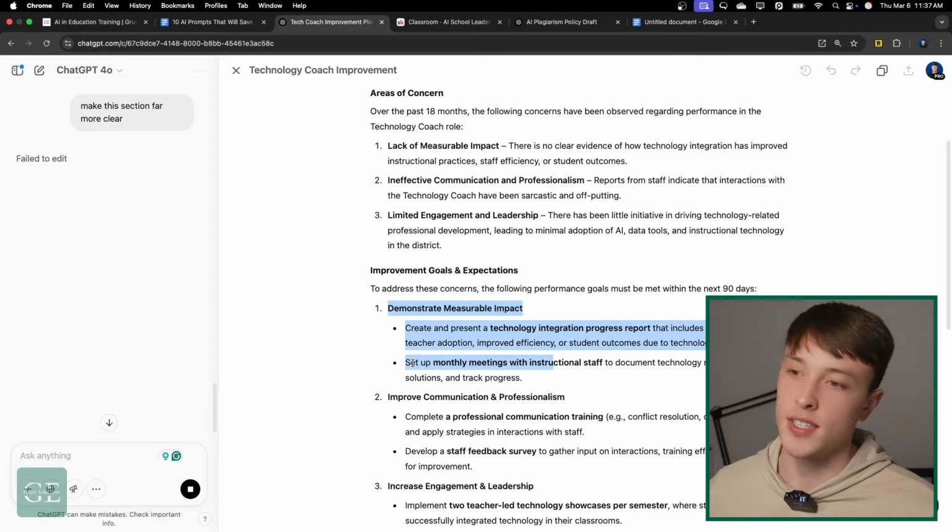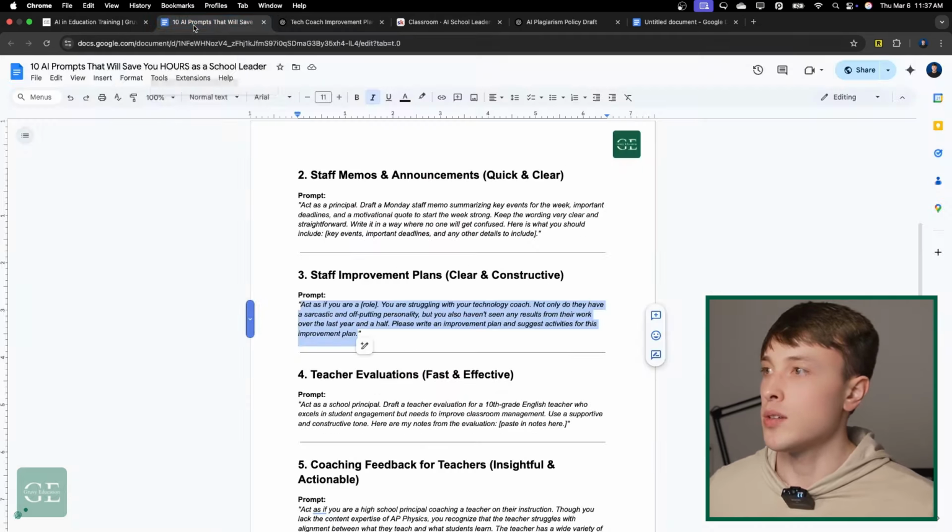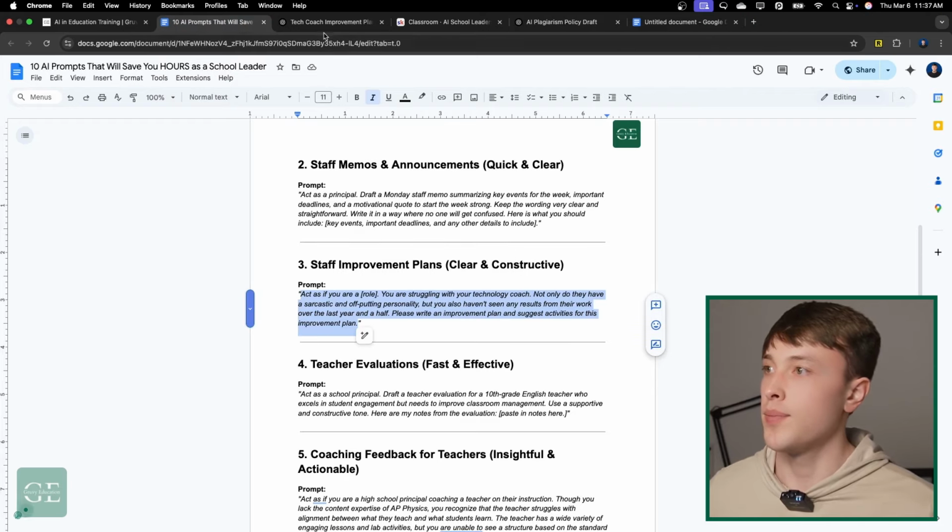You can see it doing it here. It's going to highlight all of it, and then it's just going to rewrite it. So little pro tip there.